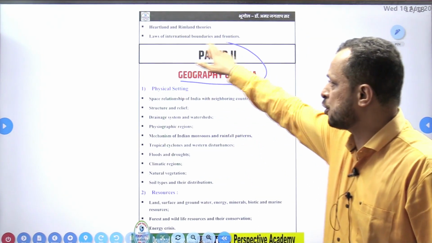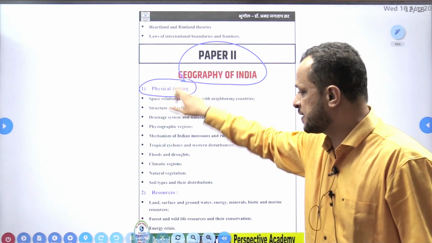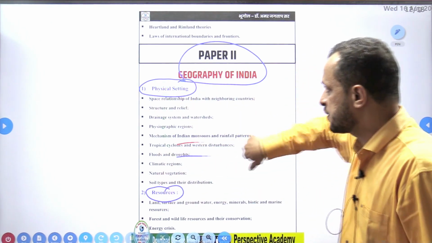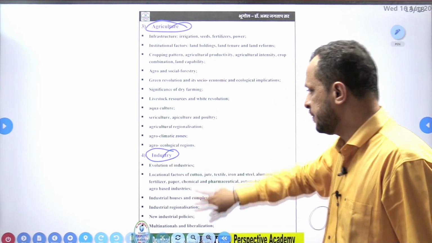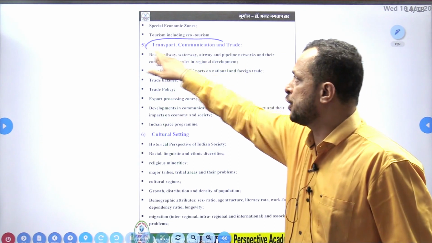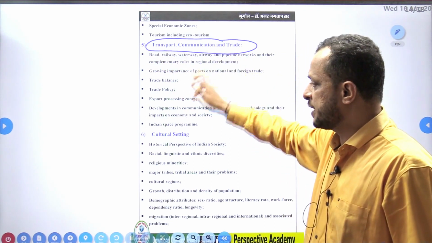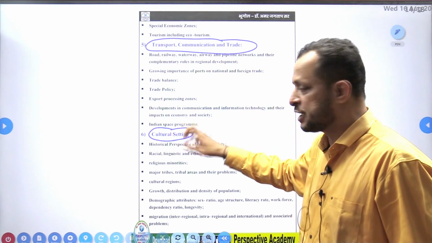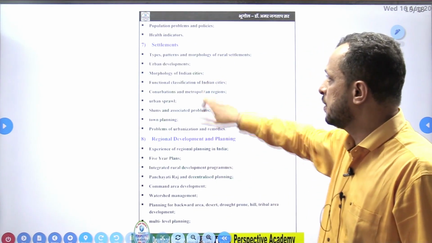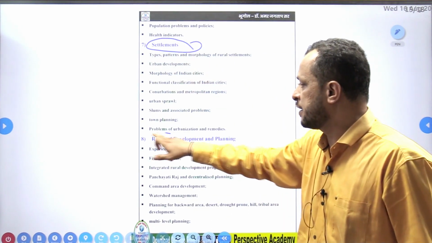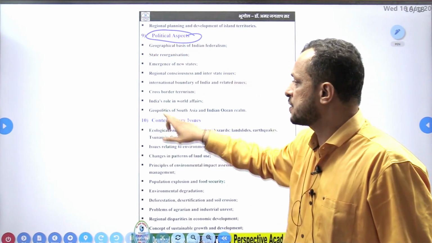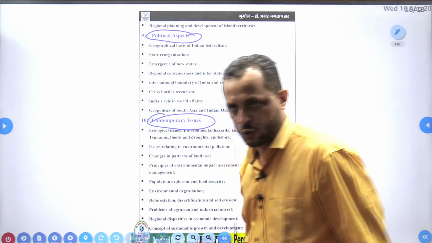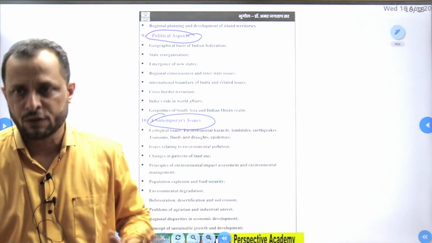Paper 2 is Geography of India, in that physical setting, resources, agriculture, industry, transport, communication and trade. In section B, cultural setting, that is population geography of India, settlements, regional development and planning, political aspects and contemporary issues. So this is the syllabus of geography.